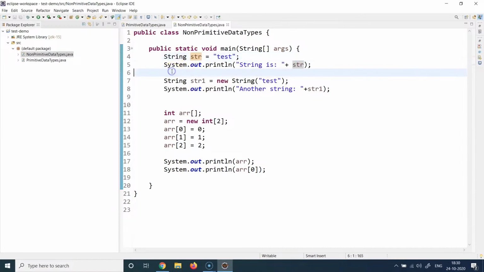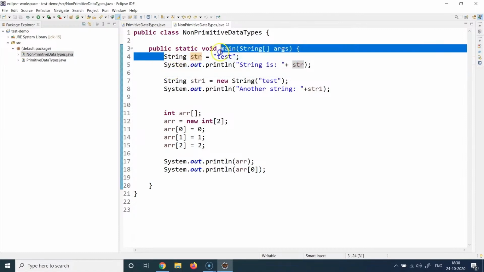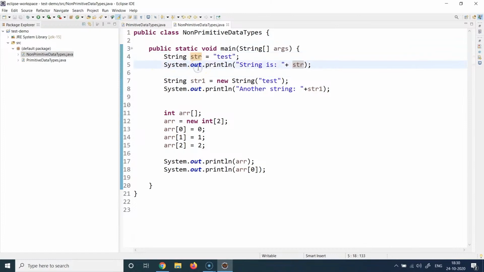Now, string can be created in multiple ways in Java. This is one way of creating it. There's another way of creating a string variable, which is this one, which says, again, the String data type, some variable name, a keyword called new. Again, don't worry about what this new keyword is. We'll cover this when we talk about writing our first program in Java from scratch. Then we again say String, and then we provide the value. So if I compare line number 4 to line number 7, you can see I'm still storing the same value, test, but here there is no new String keyword, and here we have this new String keyword.